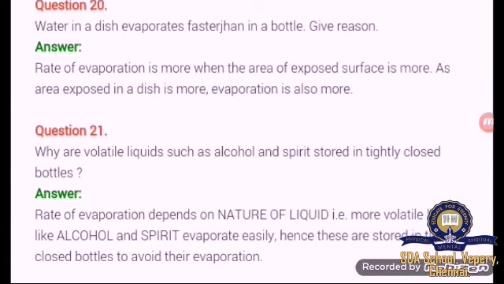Why are volatile liquids such as alcohol and spirit stored in a tightly closed bottle? It's again due to the rate of evaporation, because it depends upon the nature of the liquid. These alcohol and spirit are volatile liquids. That means they can be easily evaporated. So more volatile liquids like alcohol and spirit evaporate easily. Hence these are stored in a tightly closed bottle to avoid their evaporation.